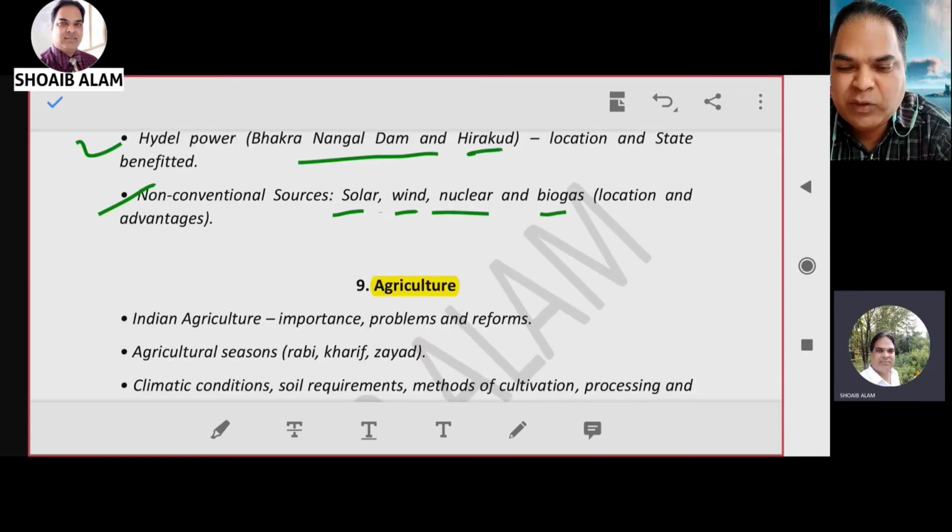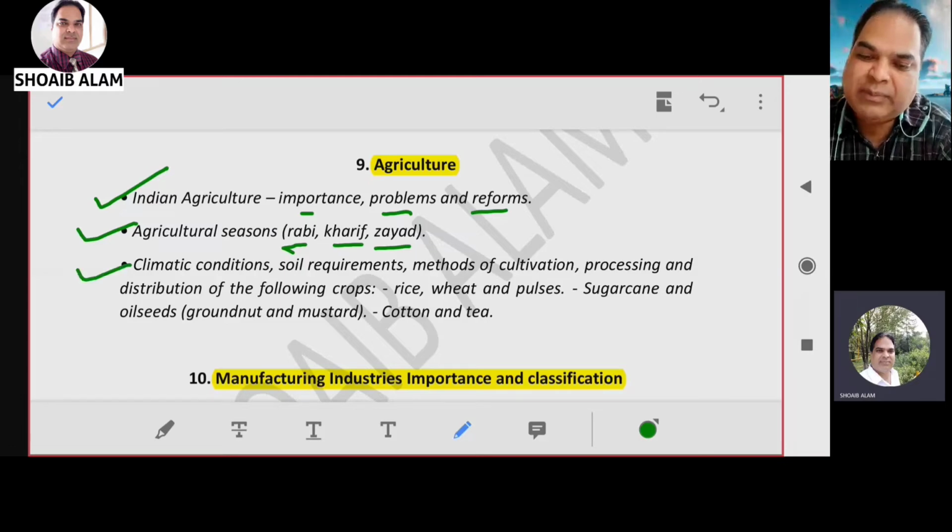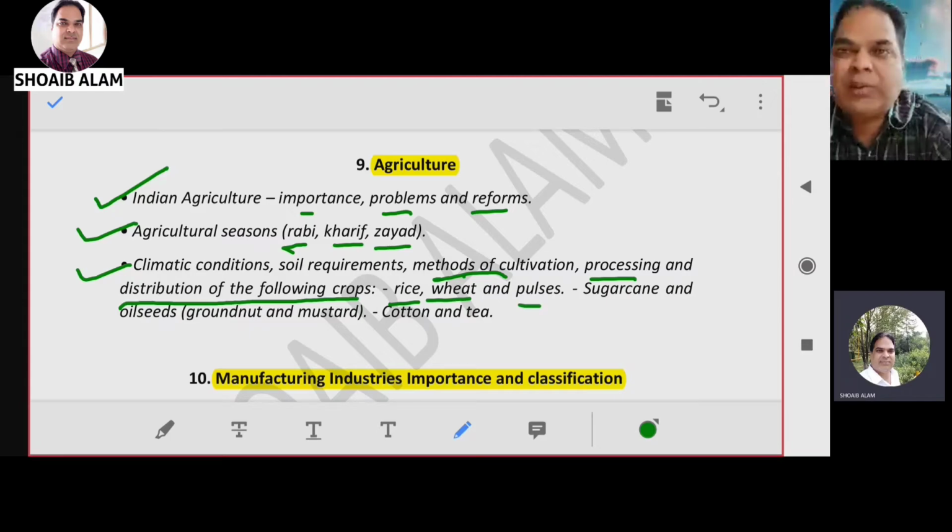Now let us move on to prepare Indian agriculture. Within the Indian agriculture chapter, you have to go through importance, problems, and reforms. Then agricultural seasons: Rabi, Kharif, and Zaid season. You have to go through it. Then climatic and soil requirements, processing, and distribution of the following crops, pulses. So all this you have to prepare from chapter number 9, that is agriculture.